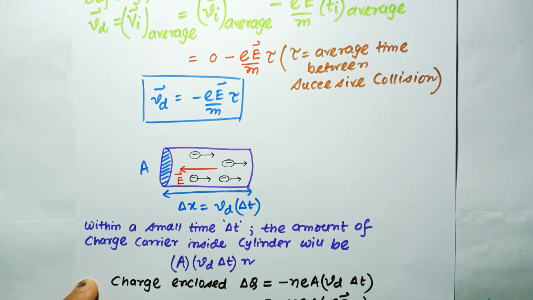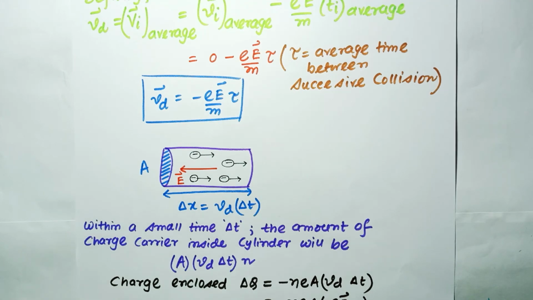Within a small time delta t, as I have already mentioned, the charge carriers move a length of Vd delta t, and this is our cylinder length. So within a small time delta t, what will be the amount of charge carriers, I mean the electrons, inside the cylinder? A Vd delta t is the volume of the cylinder and n is the number of charge carriers per unit volume.